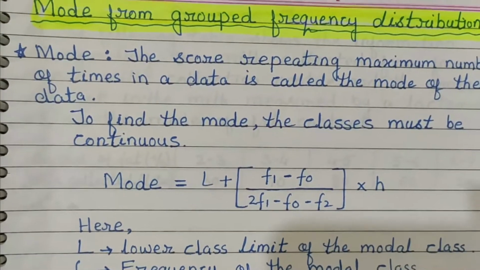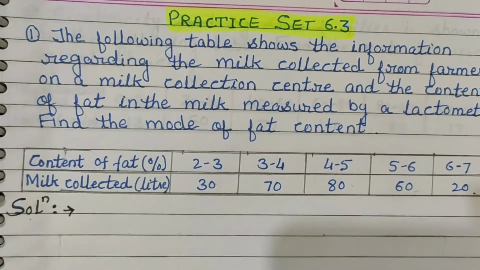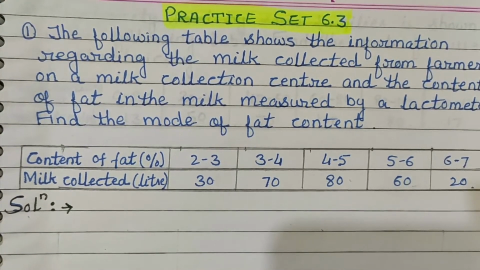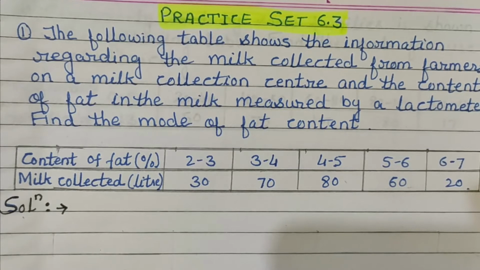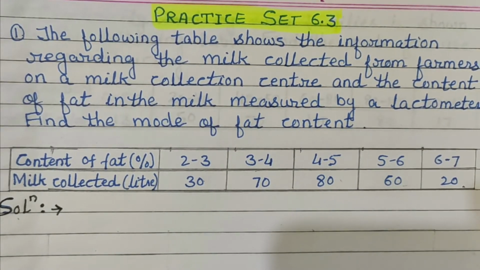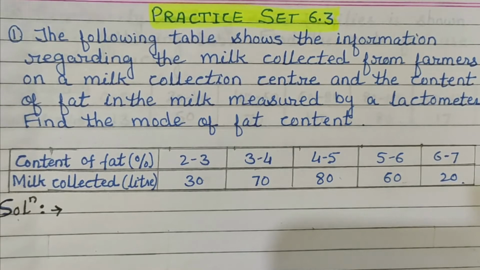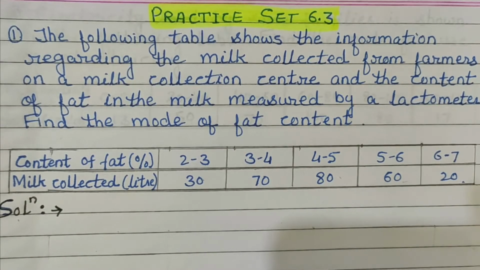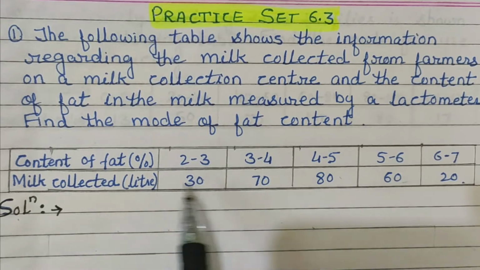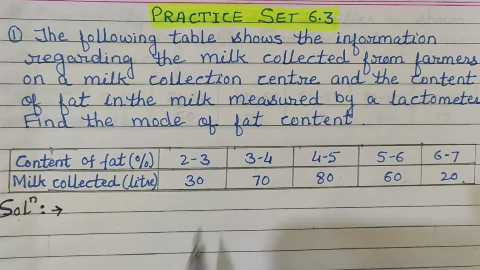Now look at practice set 6.3. First question is: the following table shows the information regarding the milk collected from farmers at a milk collection center and the content of fat in the milk measured by a lactometer. Find the mode of fat content. Now look here. Content of fat in percentage is given and milk collected in liters.